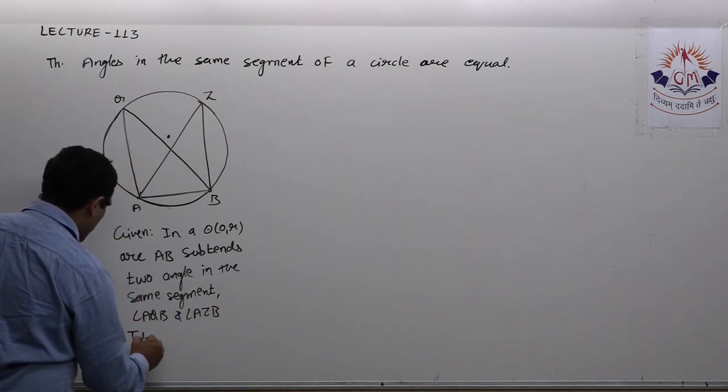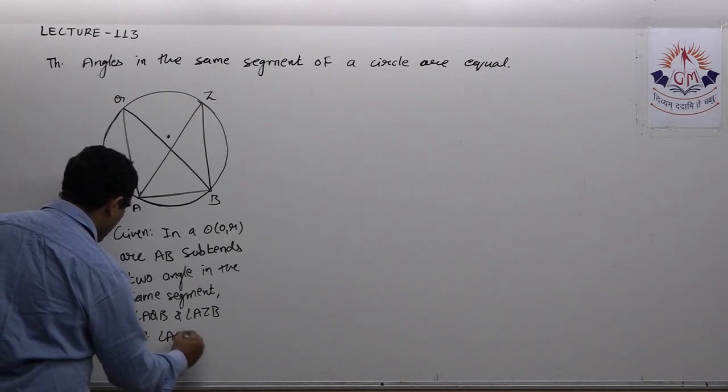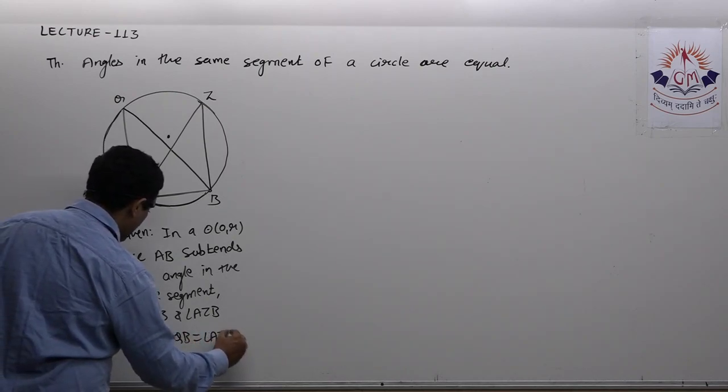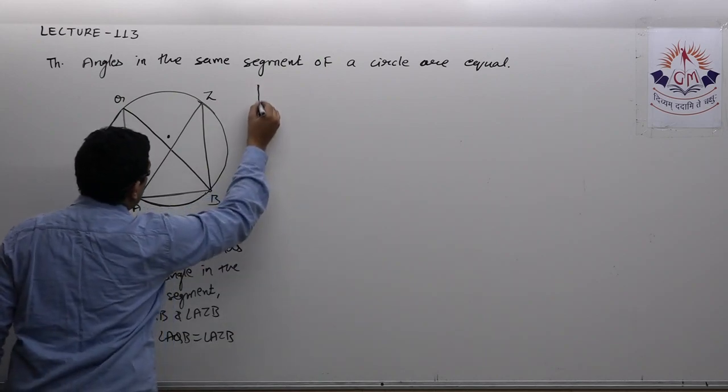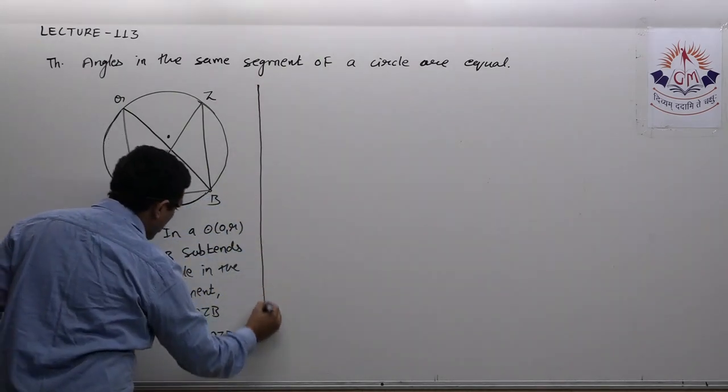To prove: angle AQB is equal to angle AZB. Arc AB is subtending two angles in the same segment, and we have to prove these two angles are equal.